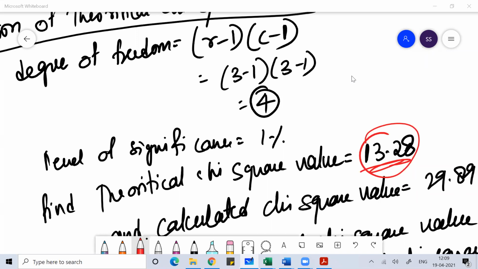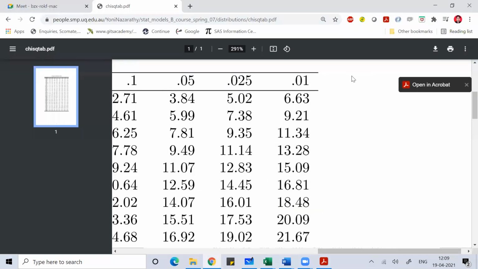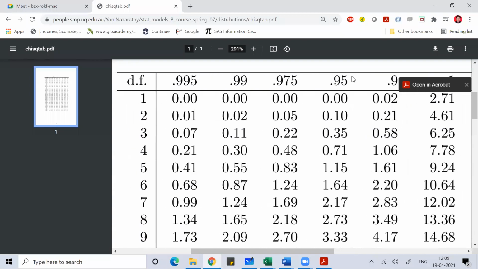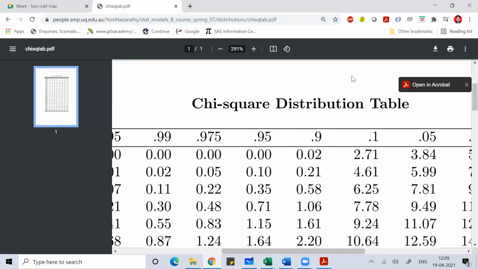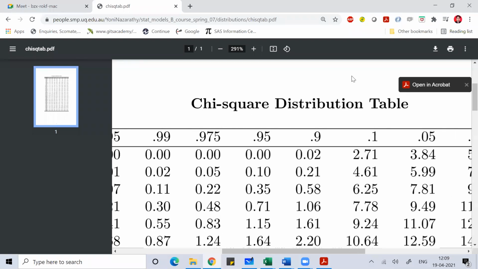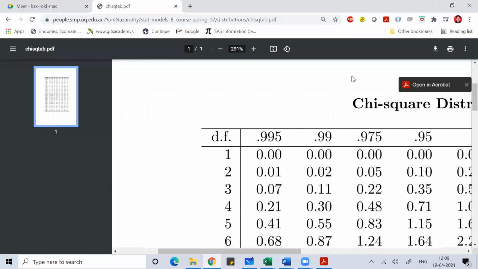13.28. Rajendra, I hope you are having a proper internet connection, because I'm showing you this many times. We will ask for the chi-square distribution table, and once you ask for the chi-square distribution table from the examiner, see the degree of freedom 4.